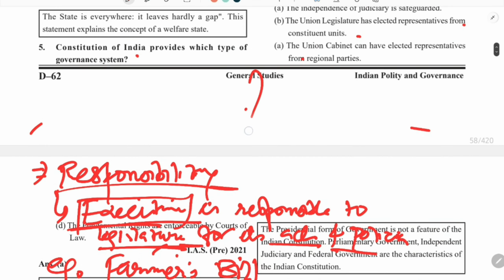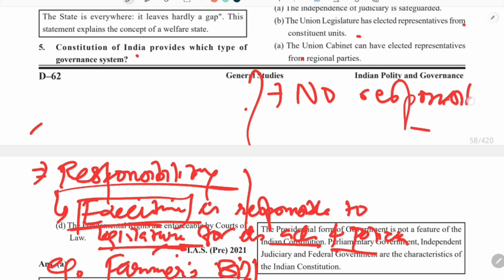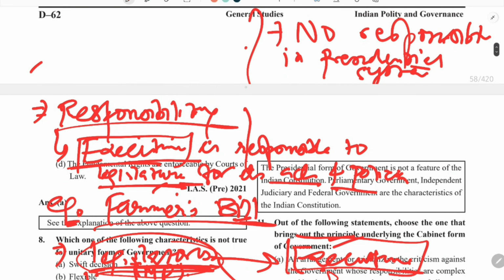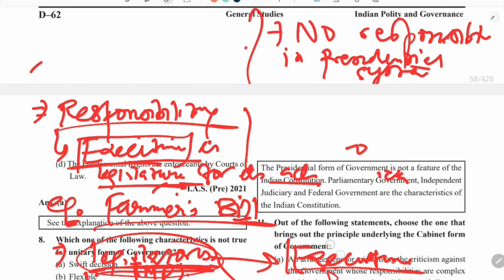While this concept of responsibility is not present in the presidential system, so we can say no responsibility in the presidential system, because there is a clear cut separation between legislature and executive.